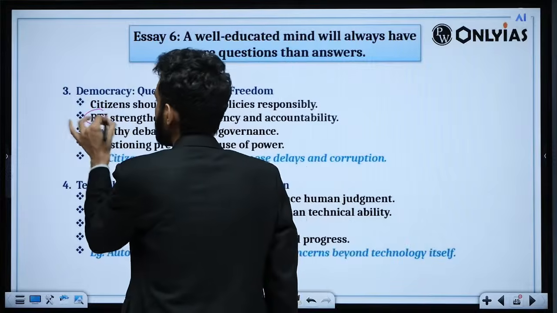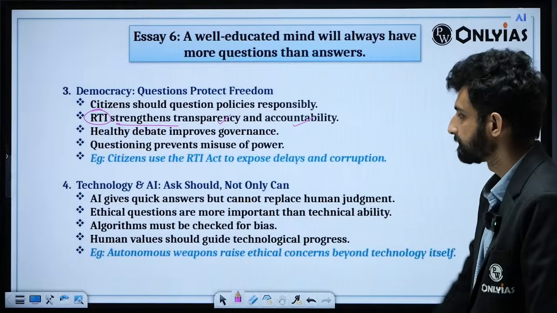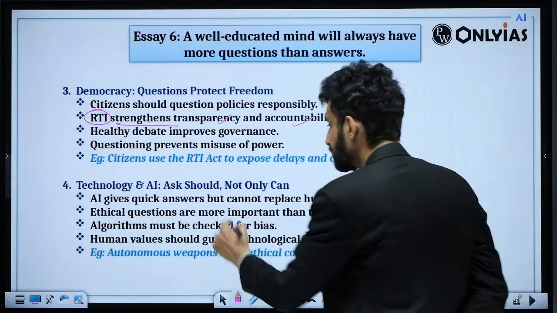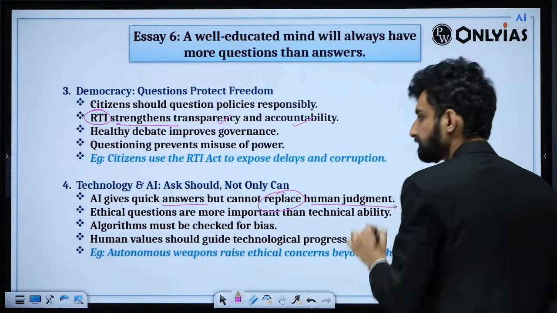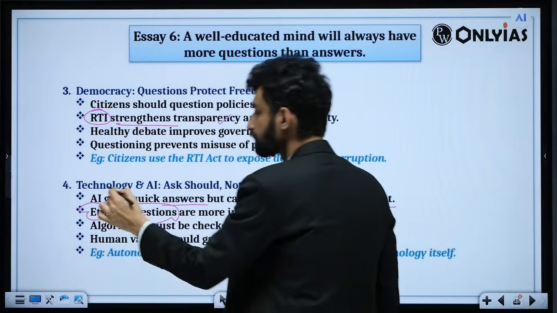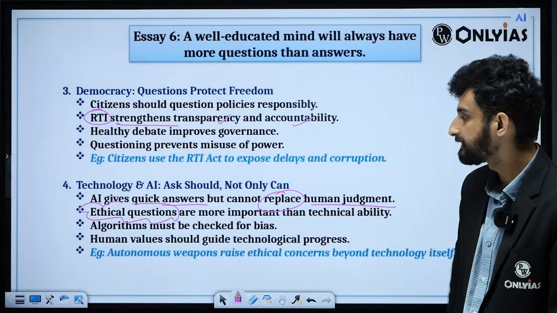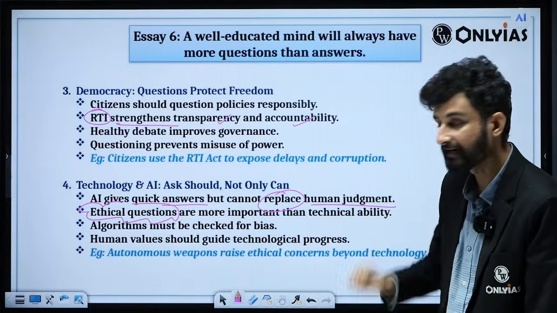And therefore RTI strengthens transparency and accountability. Similarly, technology and AI. AI gives quick answers but cannot replace human judgment. Ethical questions are something which we cannot outsource to technology, and they are more important than technical ability. Algorithms must be checked for their bias.